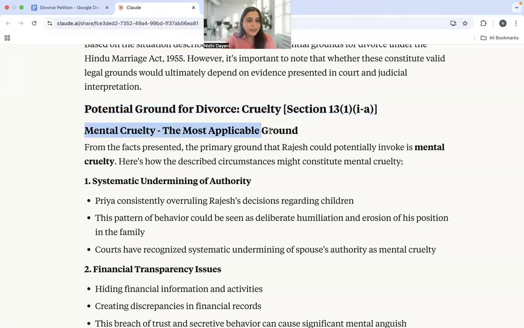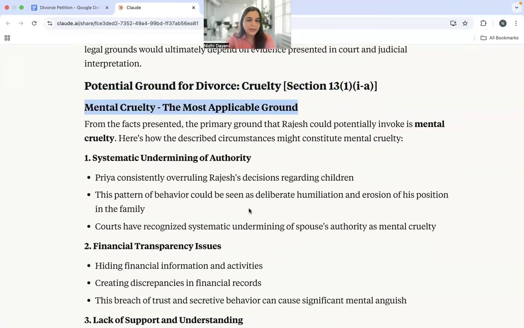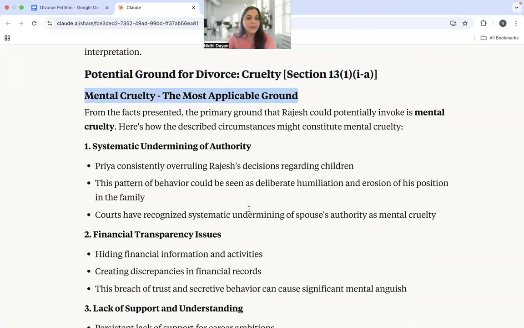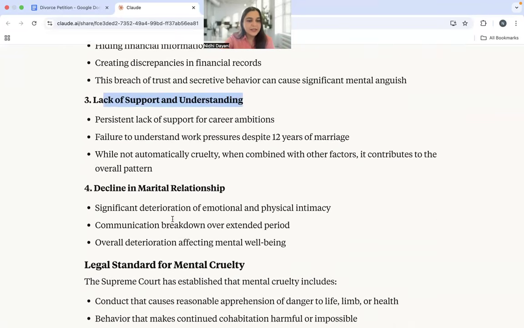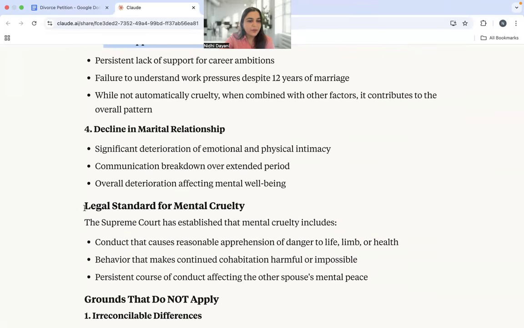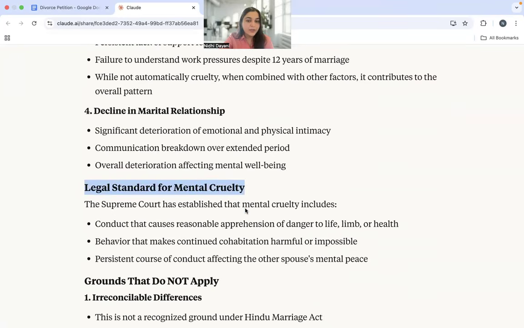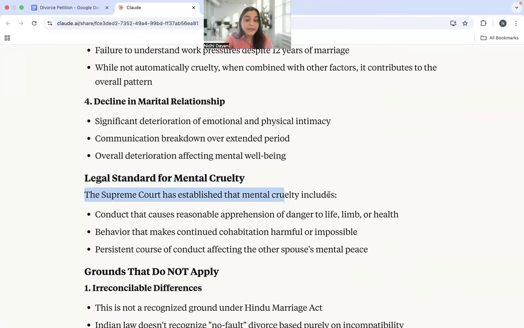It is mental cruelty, which it says is the most applicable ground, and it goes on to detail why mental cruelty will be applicable here. So there is undermining of authority, financial transparency issues, lack of support and understanding, and then it goes ahead to detail all of those things. There is decline in marital relationship. What is the legal standard for mental cruelty? It has gone ahead and identified that also. So, it's gone ahead and researched that for us.